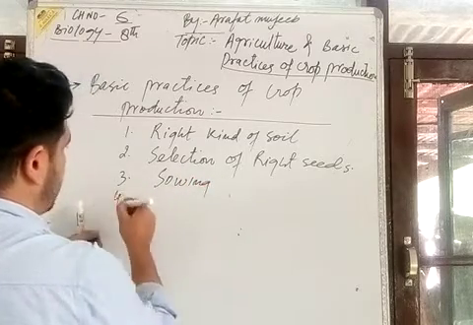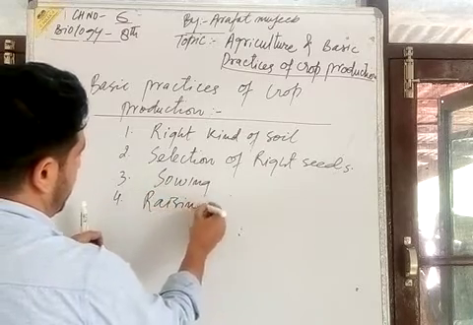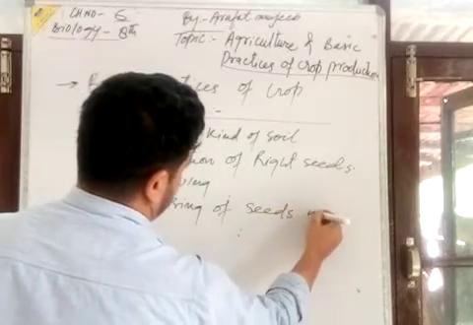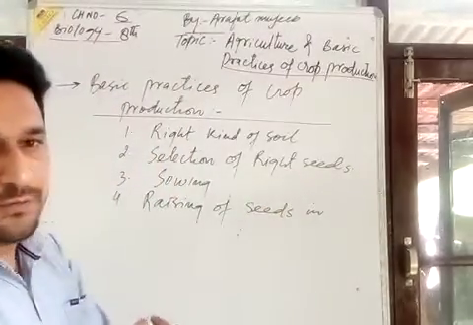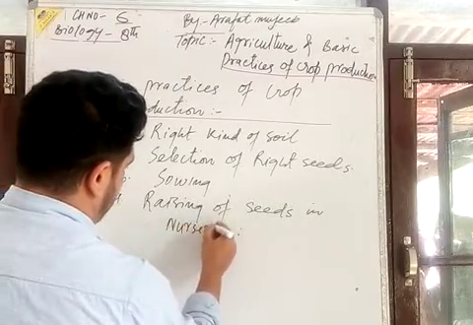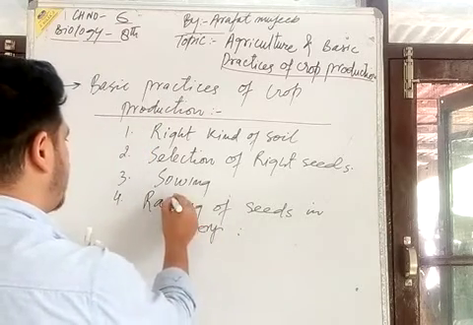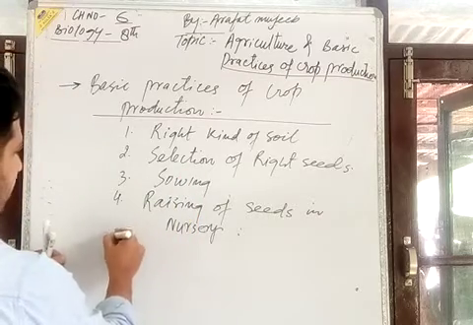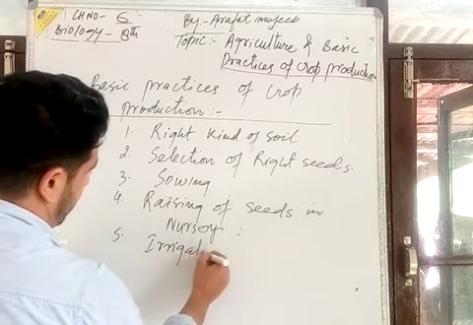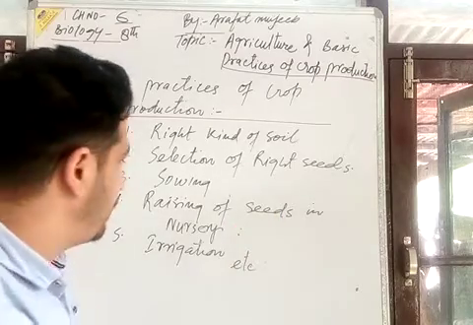Fourth one is raising of seeds in nursery. Fifth one is irrigation. Later on, we will discuss other practices in the next chapter.